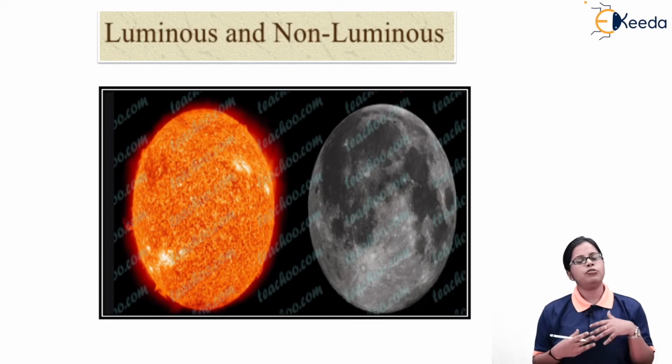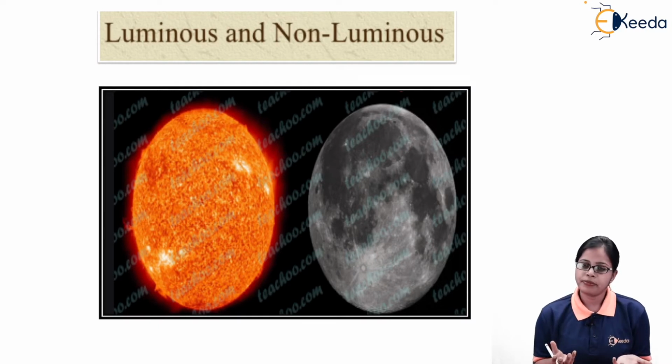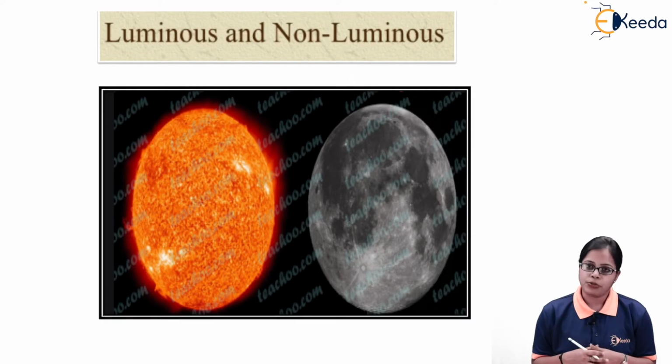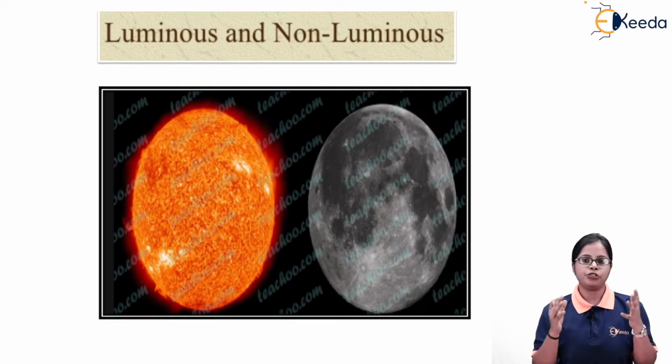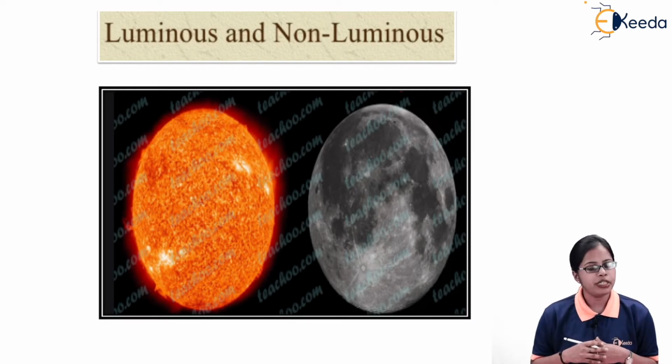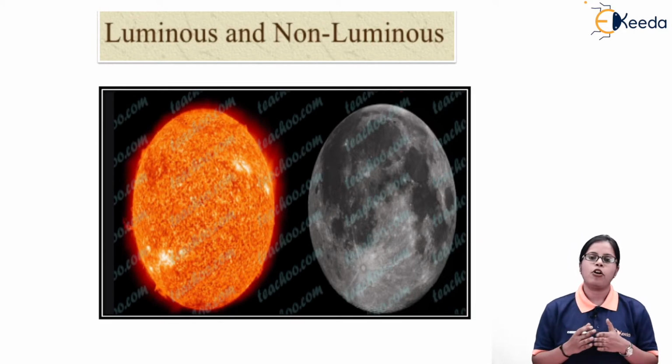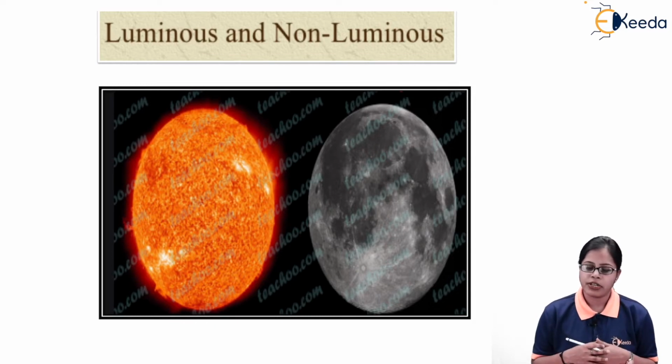So it is possible to see the luminous object, and it is even possible to see a non-luminous object with the help of illumination. And if that object is illuminated properly, it is going to be seen with the naked eye, or whatever be the method.